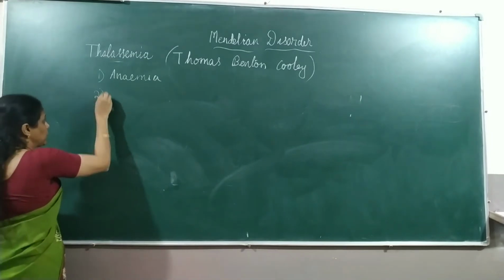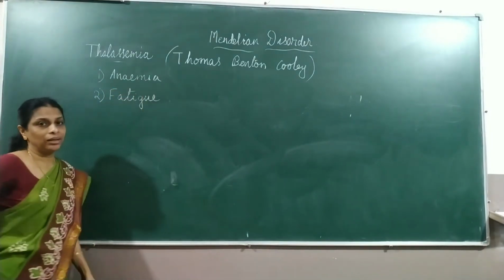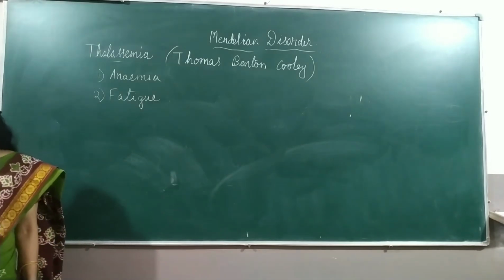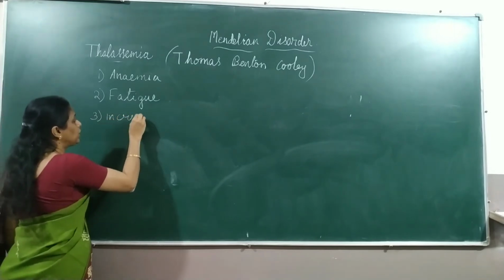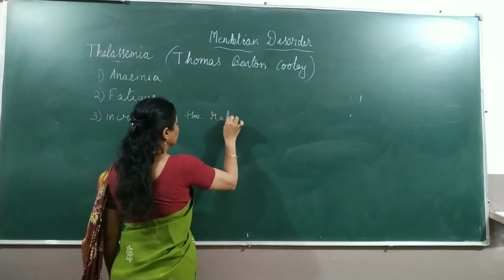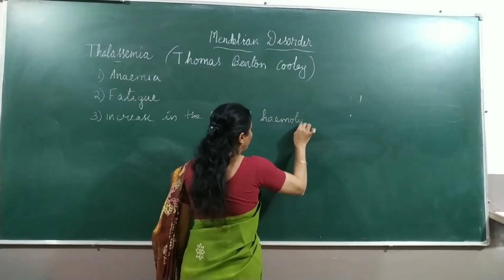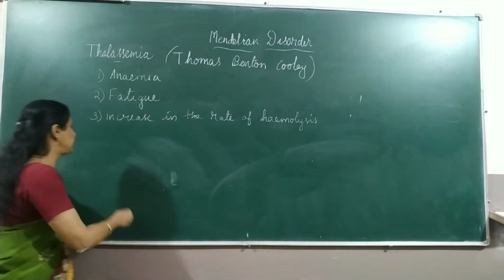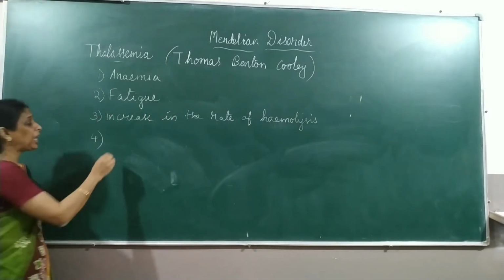As a result of that, the person feels fatigue, very tired always. Then there will be an increase in the rate of hemolysis, meaning RBC cells die off. That is hemolysis.